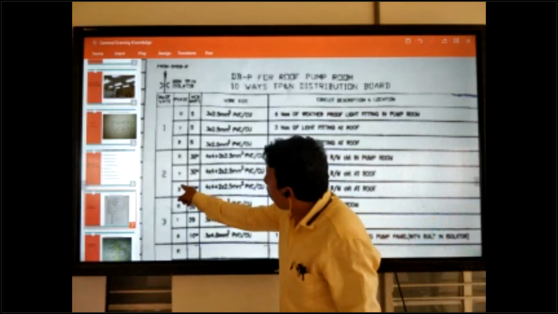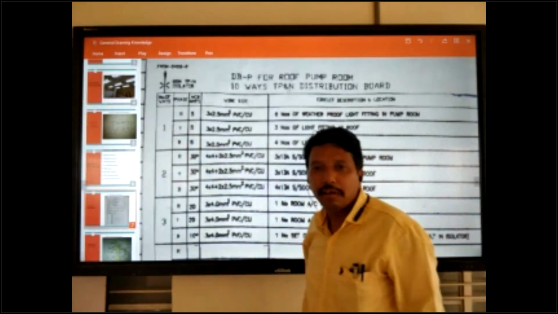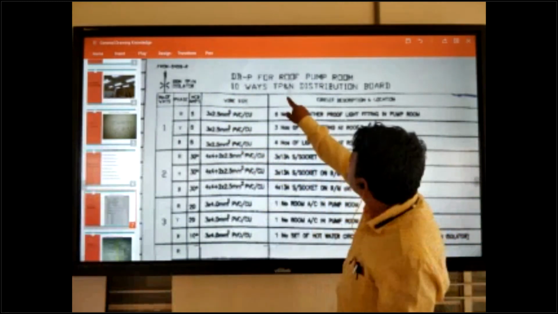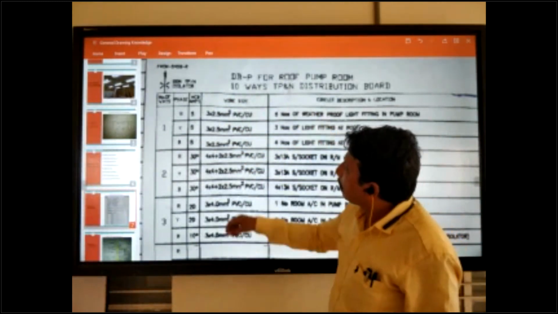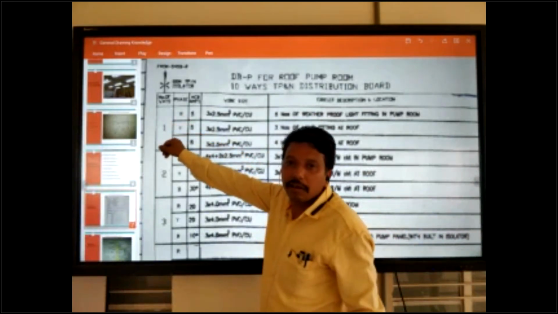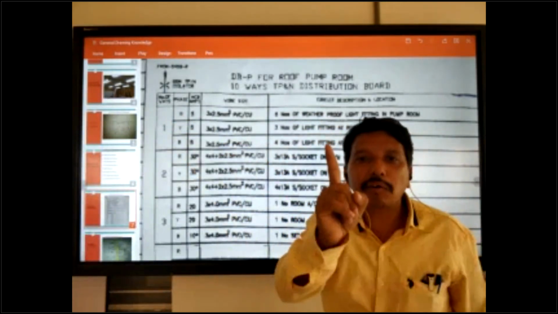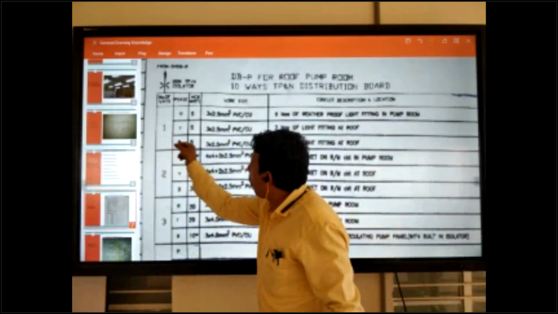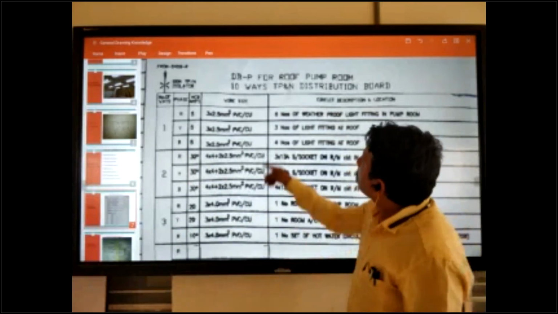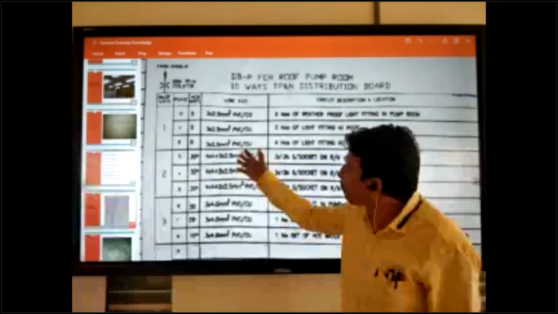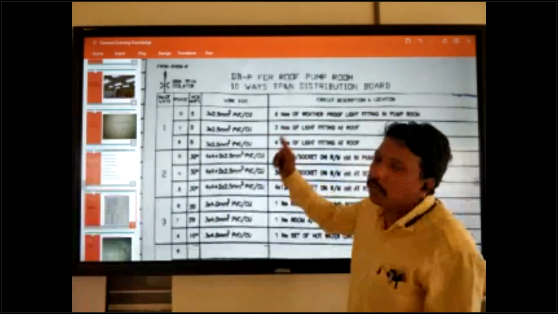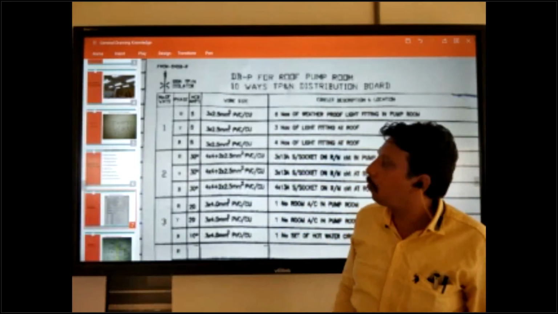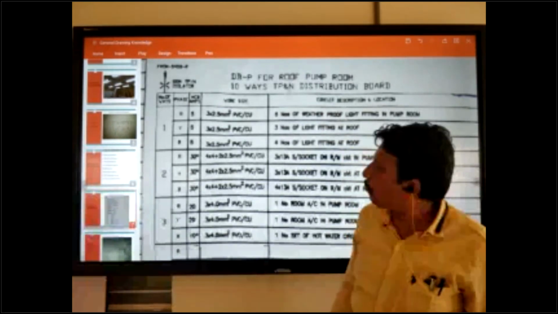So you can count 1, 2, 3, 4, 5, 6. I am not telling you this is 6 way, sir. This is only 2 way because this is TP and DB. Every 3 MCBs count as 1 way. R1, Y1, B1. This is 1 way, only 1 way. So 10 way means how many MCBs are coming here? 10 into 3 means 30. 30 MCBs are coming here.